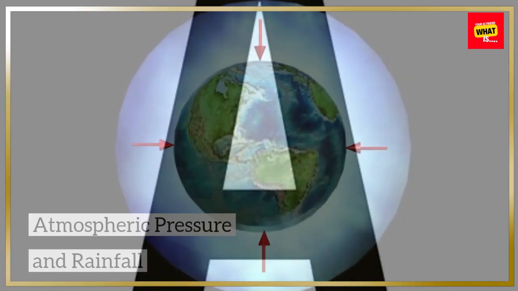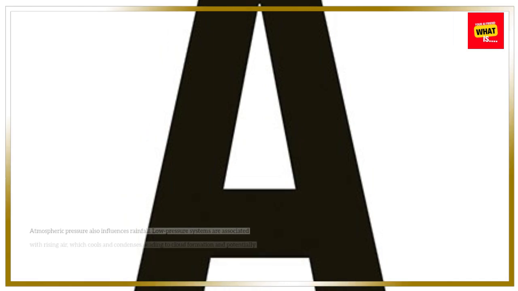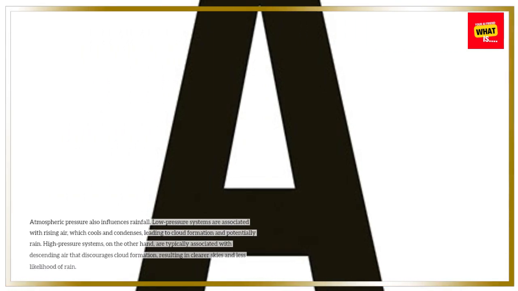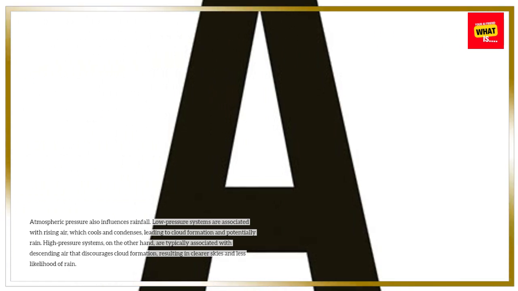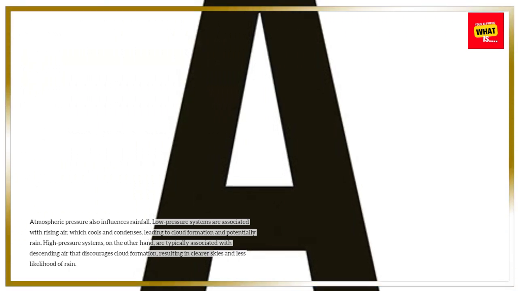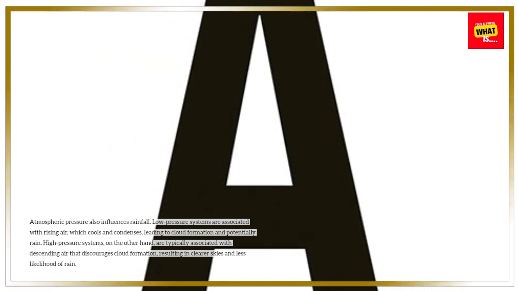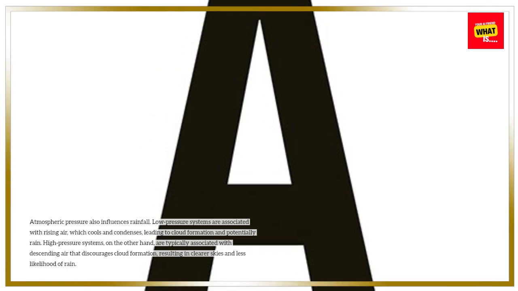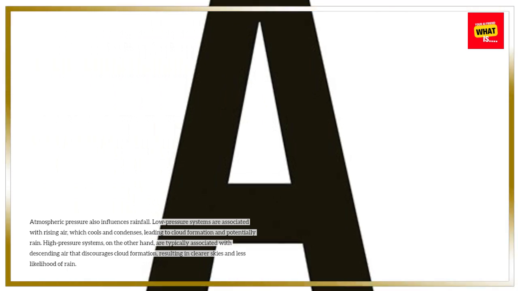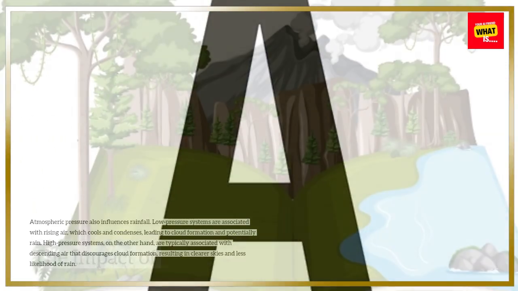Atmospheric pressure and rainfall. Atmospheric pressure also influences rainfall. Low-pressure systems are associated with rising air, which cools and condenses, leading to cloud formation and potentially rain. High-pressure systems, on the other hand, are typically associated with descending air that discourages cloud formation, resulting in clearer skies and less likelihood of rain.